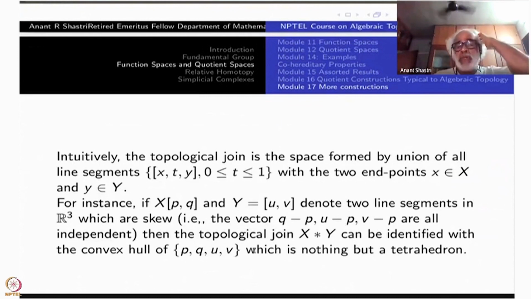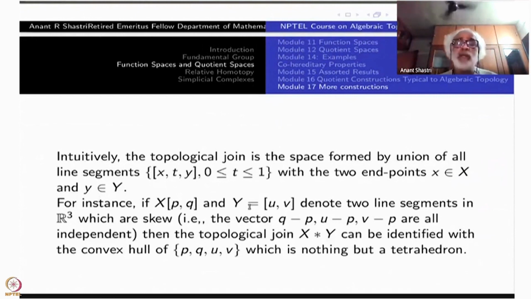Okay, so the topological join of this X and Y, the two line segments which are skew, is nothing but the convex hull of this. Take the convex hull of all these 4 points, namely what is called a tetrahedron. The convex hull of 3 independent points would have been a triangle. So there is a 4th point which is not in that plane.